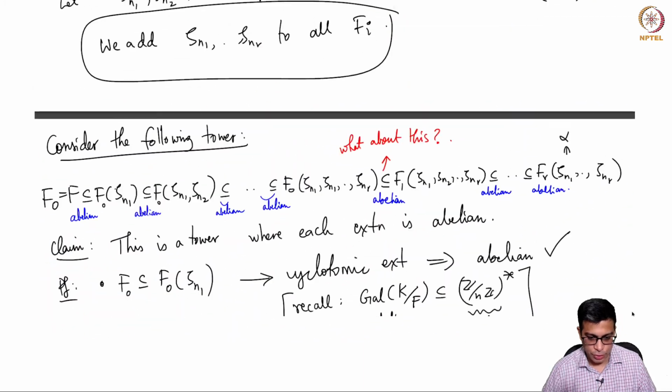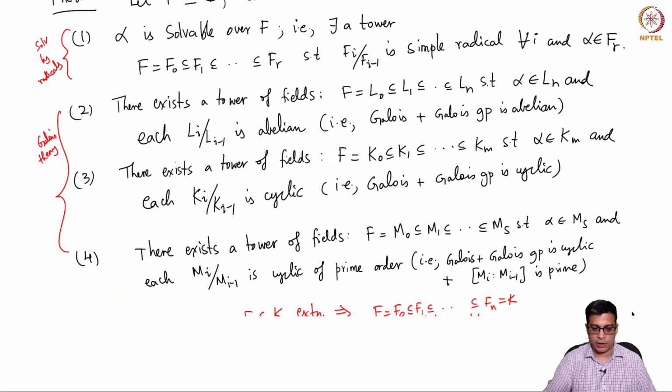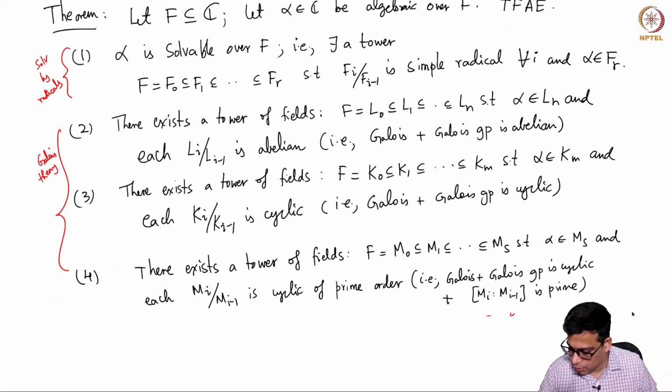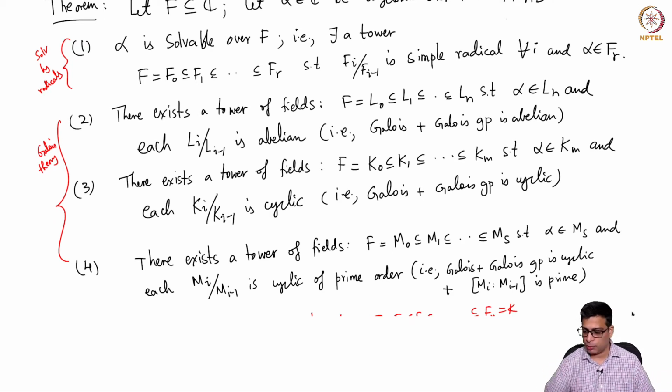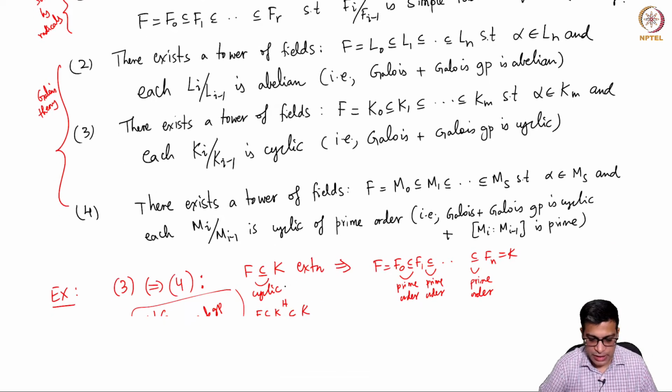So I will just show it to you. Remember, we originally wrote 1, 2, 3, but then later I added a fourth condition because it is going to come up later, and it comes up now. So there exists a tower like this where each extension is cyclic of prime order. So it's Galois, and its Galois group is a cyclic group of prime order, and it's a triviality to go from 3 to 4, because once you have a cyclic extension, you can take a subgroup which is of prime index, go modulo that, and so on.